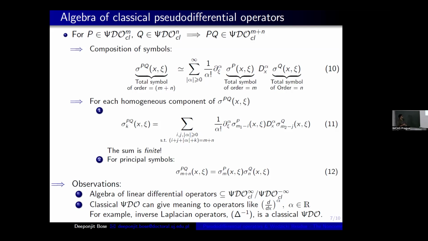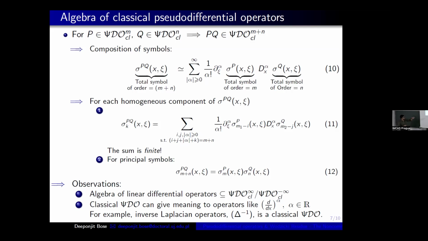Okay, so we can see from these expressions, and it can be deduced in a mathematically rigorous way, that the algebra of linear differential operators forms a subalgebra. It's a subspace of the algebra of pseudo differential operators quotiented by the smoothing operators. Remember I told you that a smoothing operator acts on any continuous function and gives me a C infinity function.